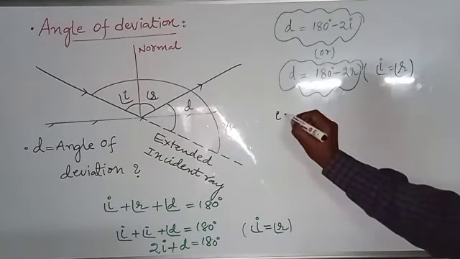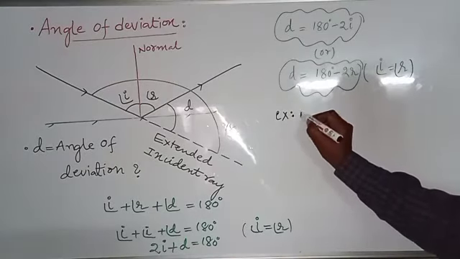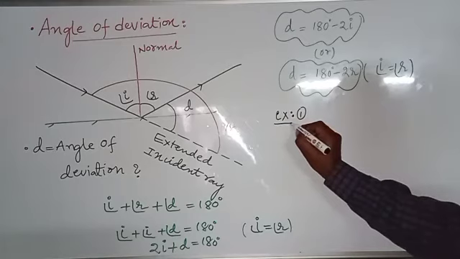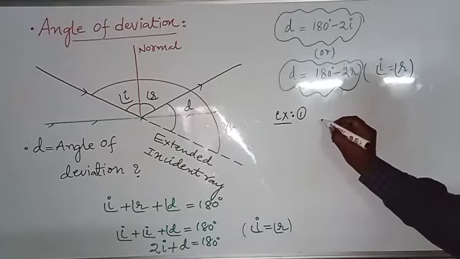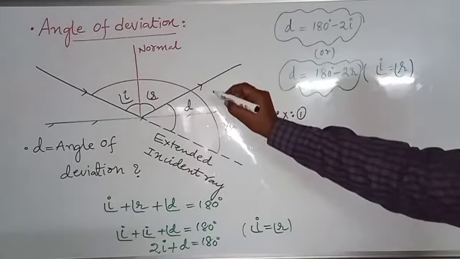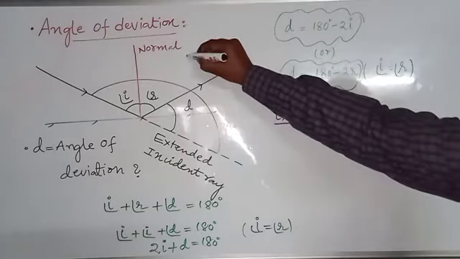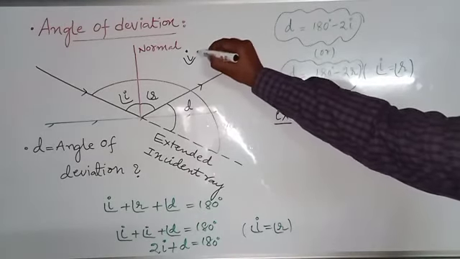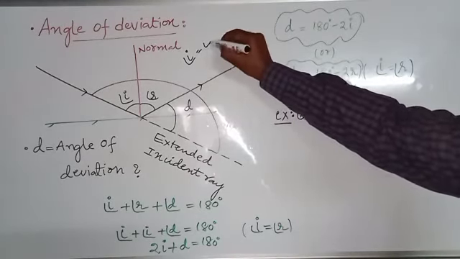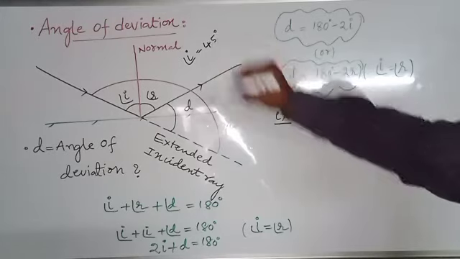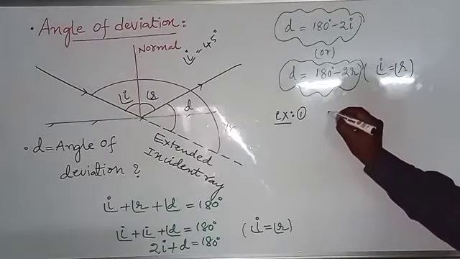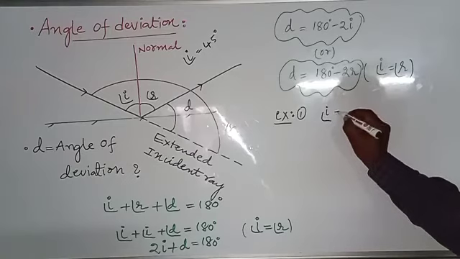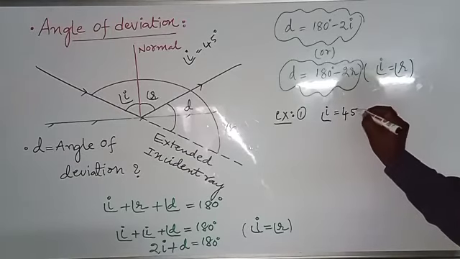Now, here is the first example. From this diagram, assume angle I is 45 degrees.